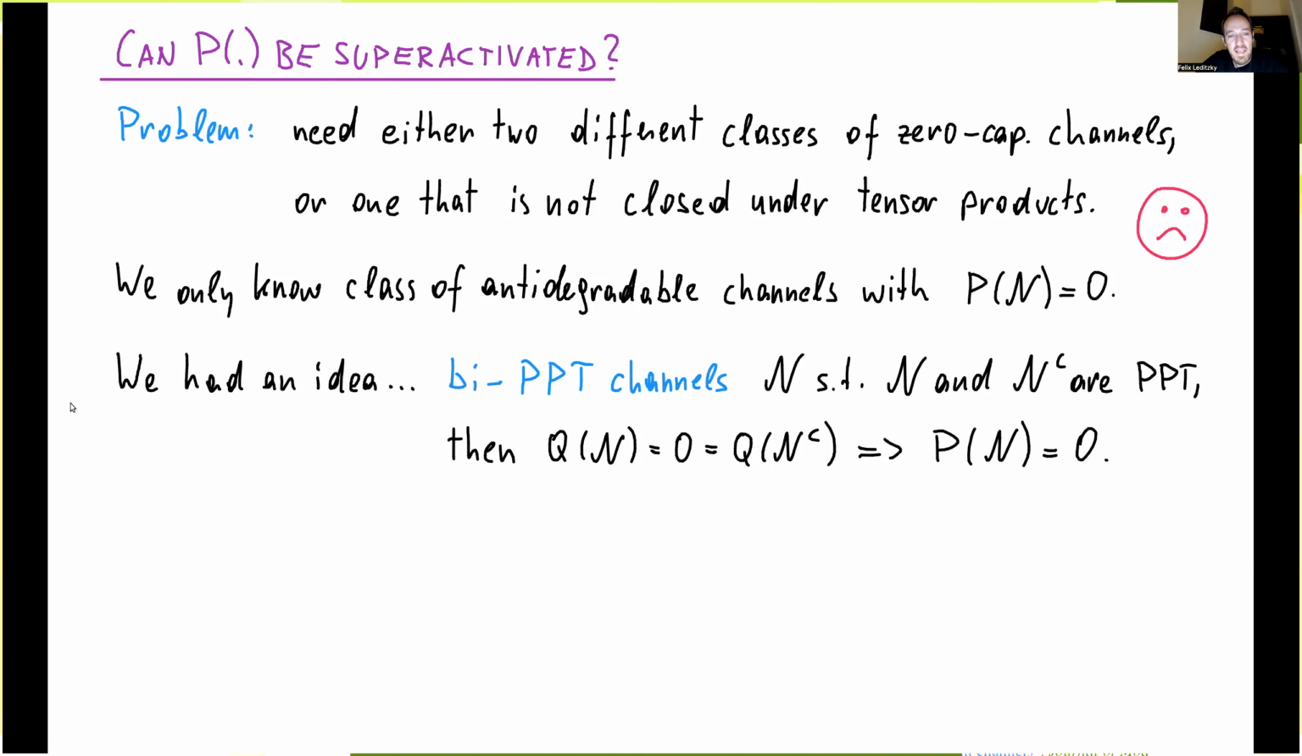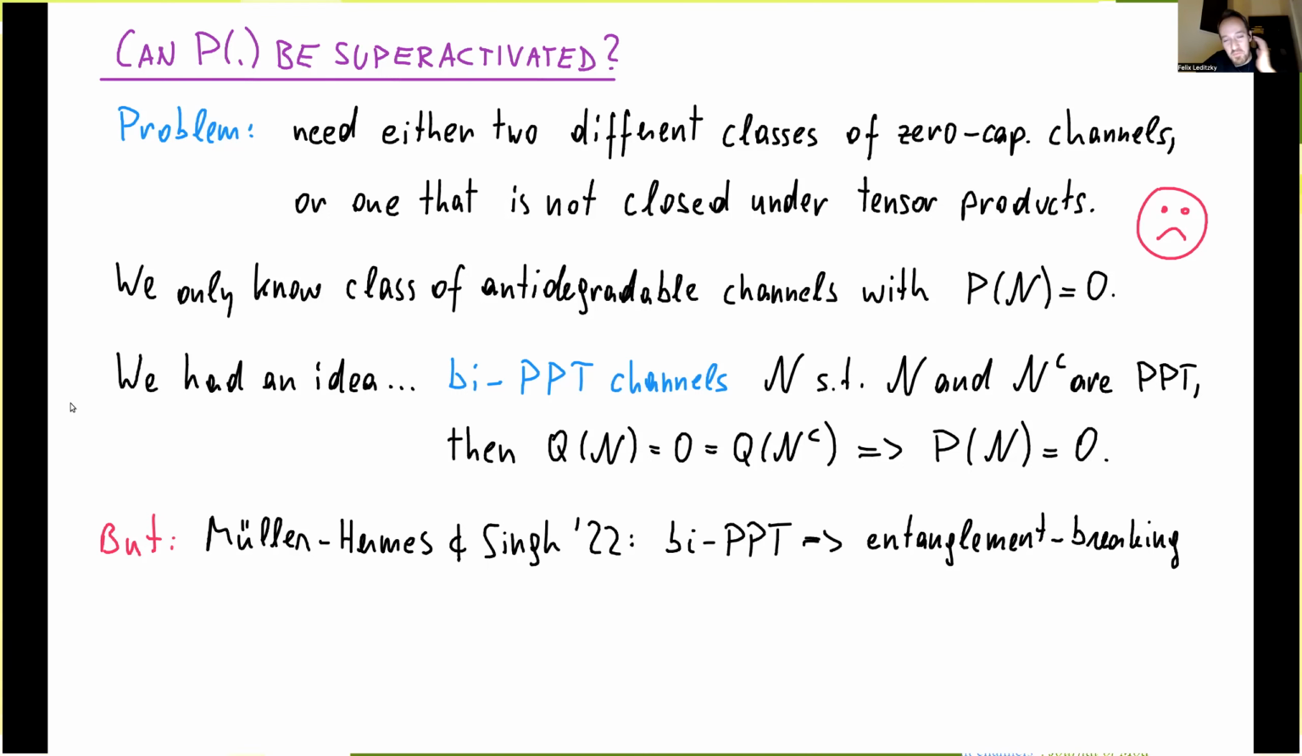And we thought, okay, maybe there's an interesting example of something that is interesting and satisfies this condition. Bad news was that shortly after we put this out, there was a proof that these channels are actually not very interesting because they're always entanglement breaking. So this is a very nice paper by Alexander Müller-Hermes and Satwik Singh, a couple of weeks after we posed this question, who proved that every bi-PPT channel is entanglement breaking. And of course, entanglement breaking channels you can never use in a superactivation result because they will just break every entanglement.